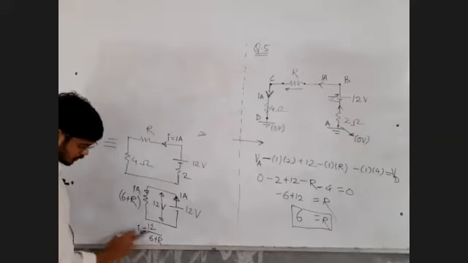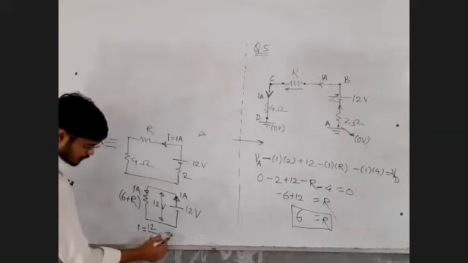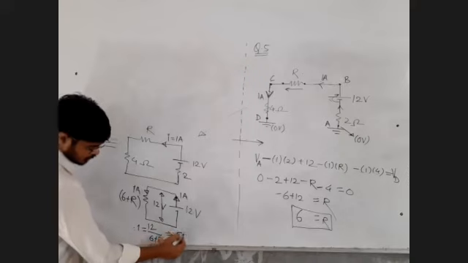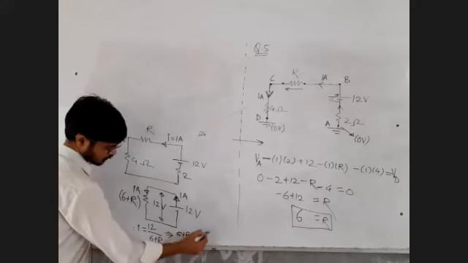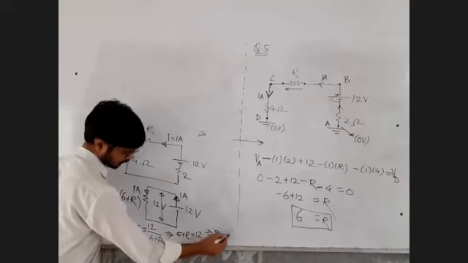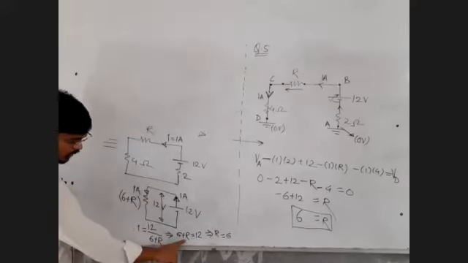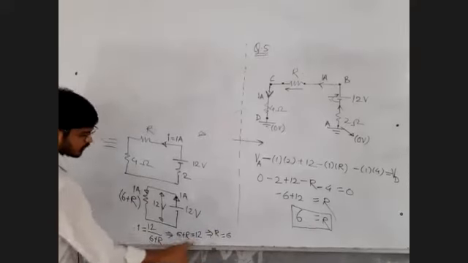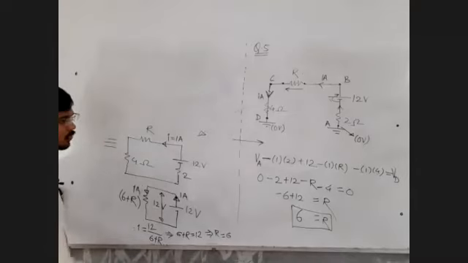Potential difference upon resistance is 1 ampere current, which implies that 12 upon 6 plus R is equal to 1. That will give you R is equal to 12 minus 6, which is equal to 6. This way is also okay. You can do this also.